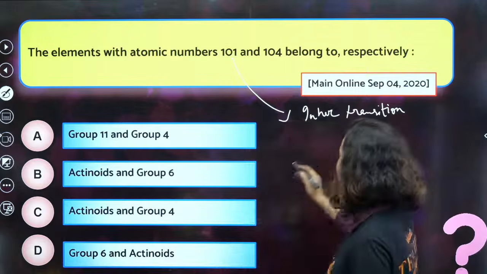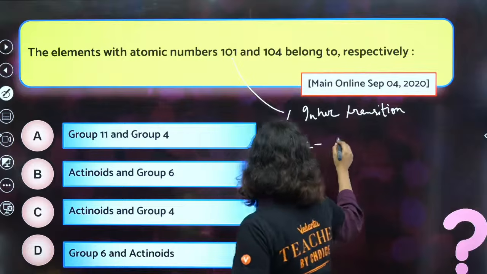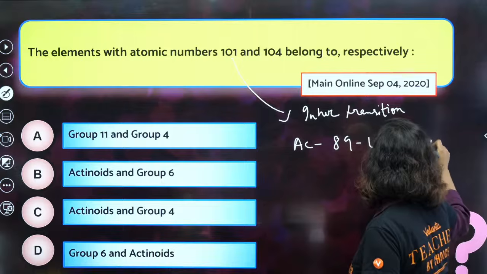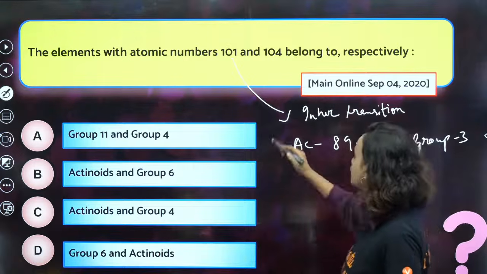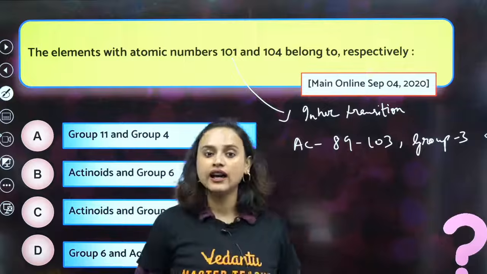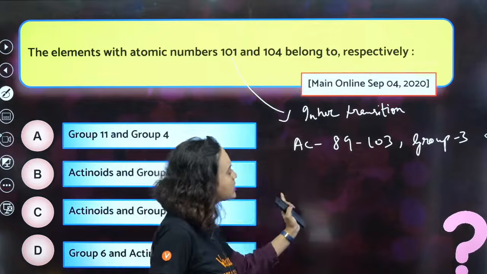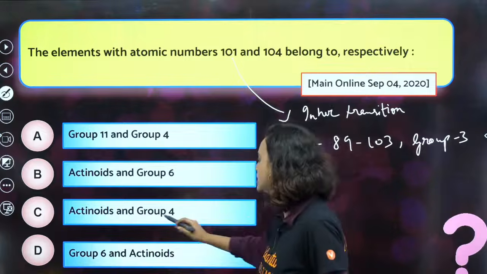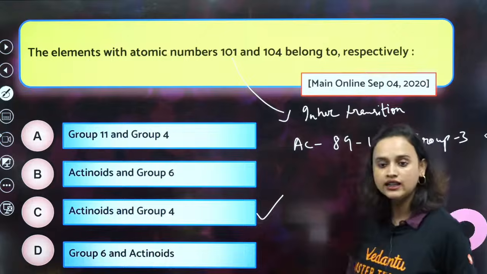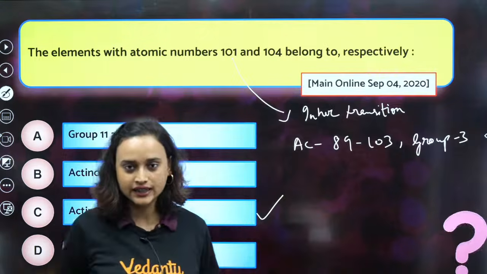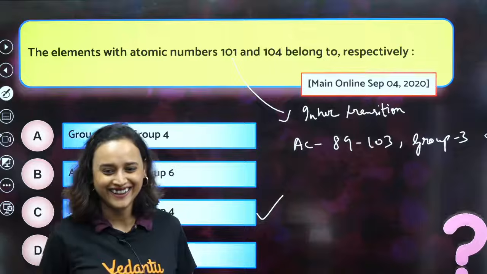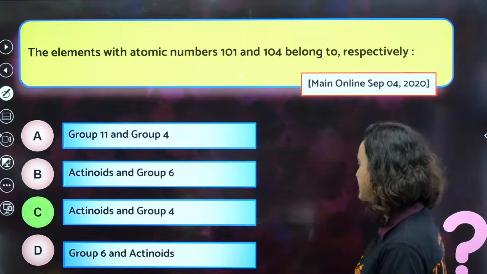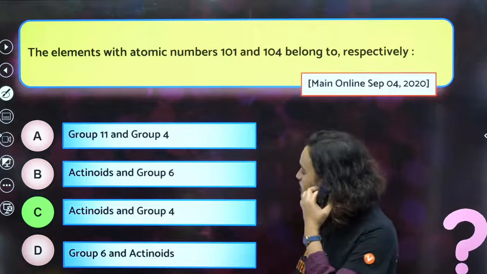103, right? What am I saying? Actinoids are basically 89 to 103 and all of them belong to group 3, correct? Now that means that 104 will be just next to it, group 4. Am I correct? So that means it will be actinoids and group 4, option C. Correct? Got it? Do we understand this? Amazing. Okay. Actinoids and group 4. Yes, option C is the correct answer.